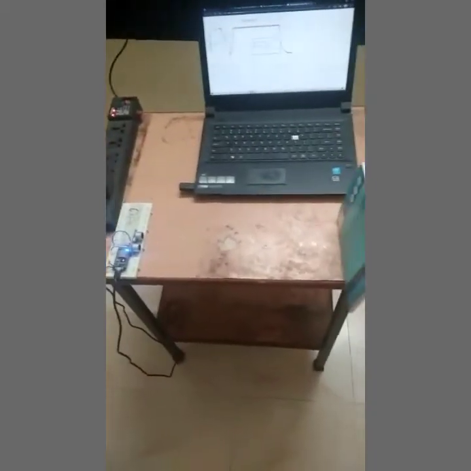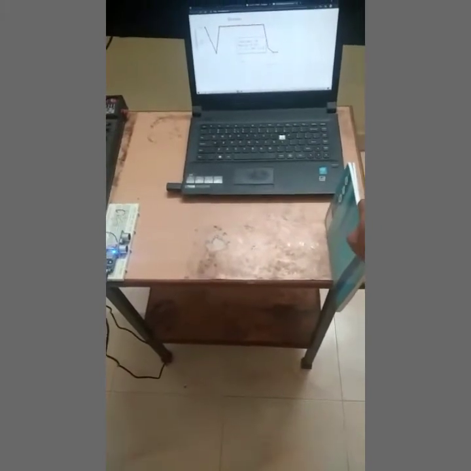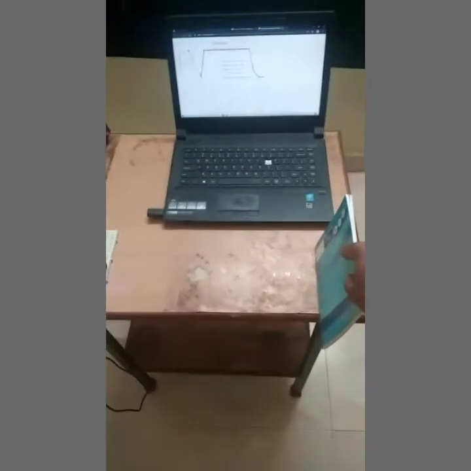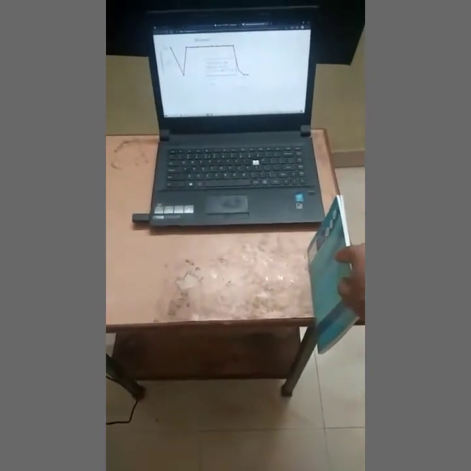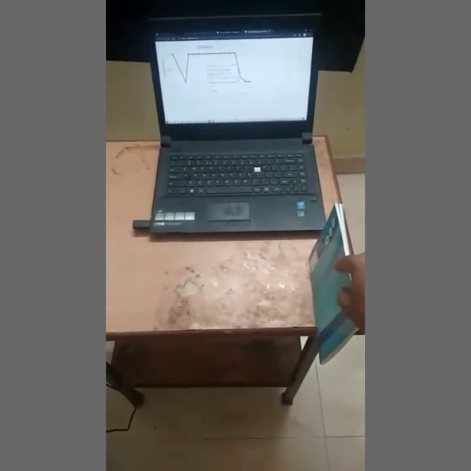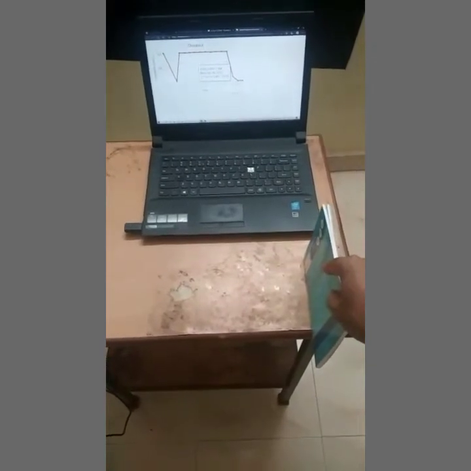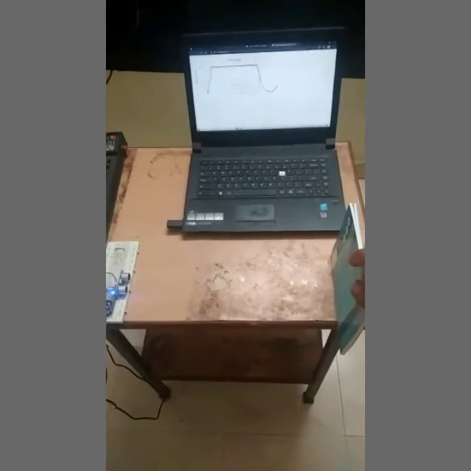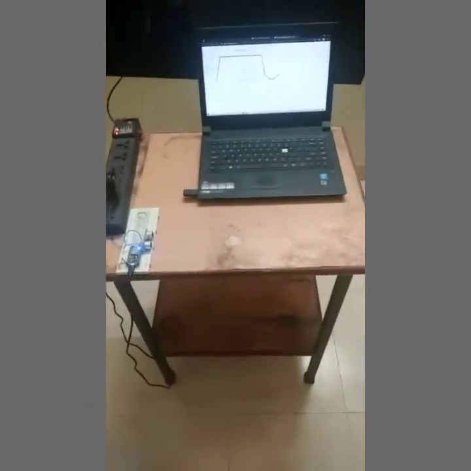Now I am moving the node somewhere far away. So this will be approximately 20 centimeters or more. Now let us see what the value will be on the screen. See, it has increased. Now I am removing the obstacle in front of the ultrasonic sensor.